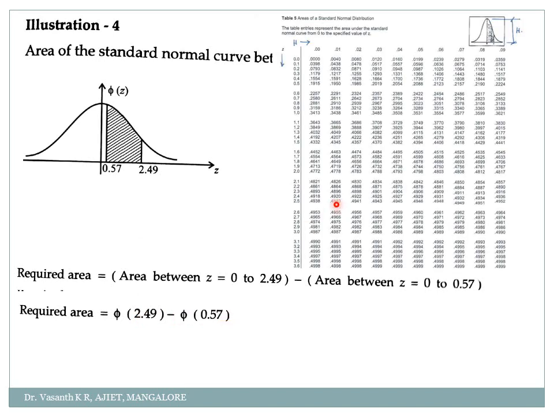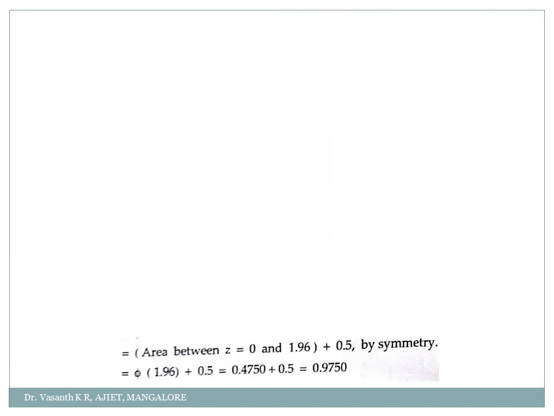So I have the graph here. So 2.49 means 2 is here and 2.4 is here and 9 is here, last value. So 2.4's last value, if you check here, 0.4936. Correct? See here, 0.4936. And phi of 0.57. So 0.5 is over here and 7 is over here. So it will be 0.2157. So 0.4936 minus 0.2157 is equal to 0.2779. You clear with how to find the values for any given region? Is it okay? Yes. Next.